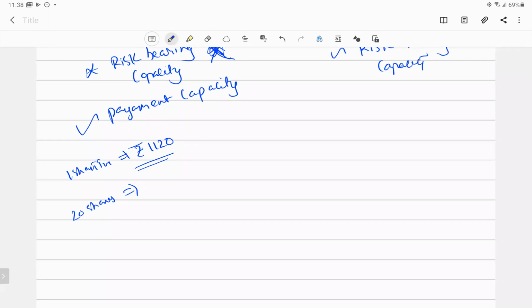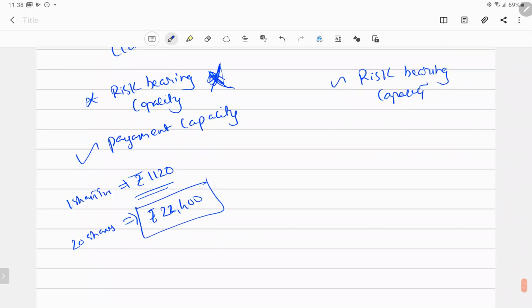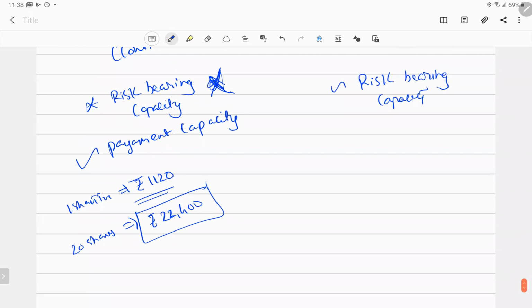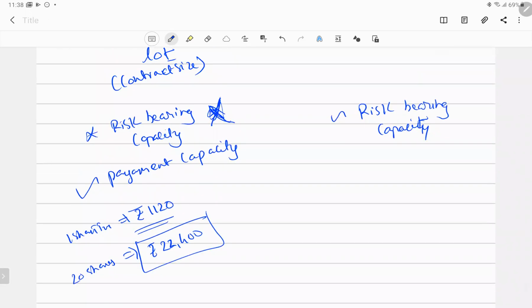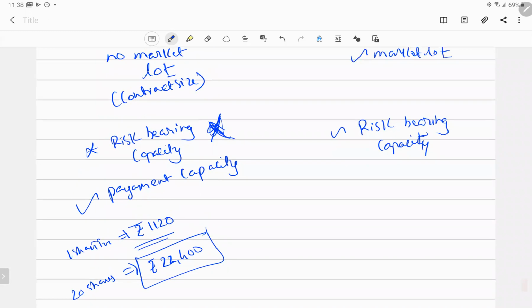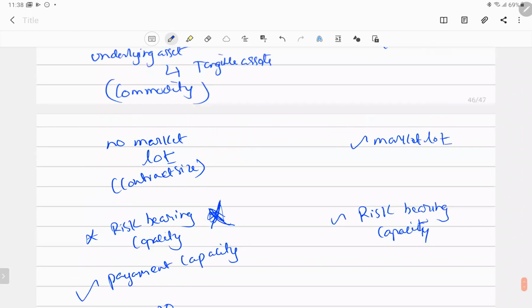So 22,400, sir. Yes, 22,400. You should have 22,400 in your hand to buy 20 shares of Toyota Motors, right? So here mainly we are concerned with only payment. Here we are mostly concerned with the risk bearing capacity. These terms, people have known, right?